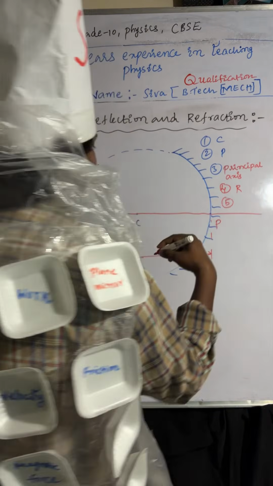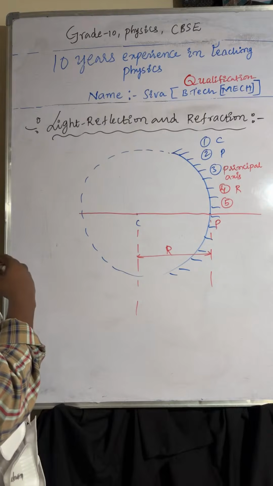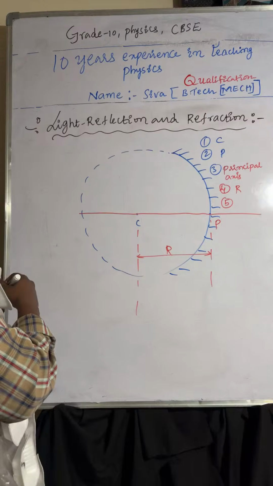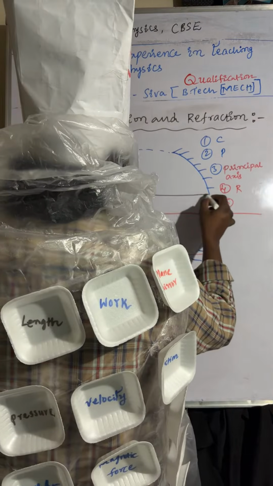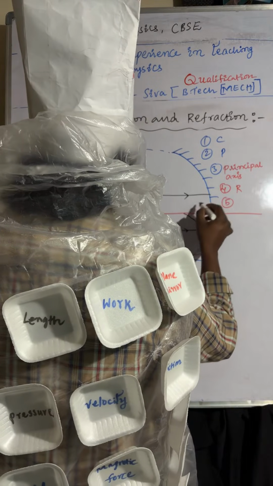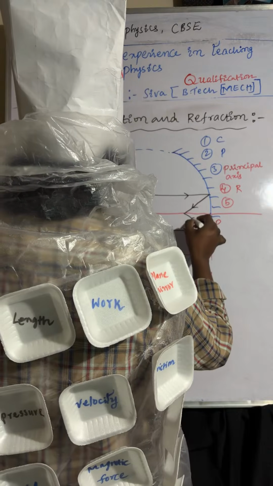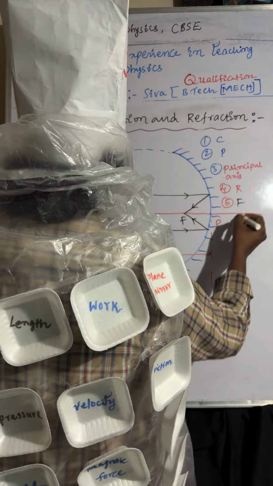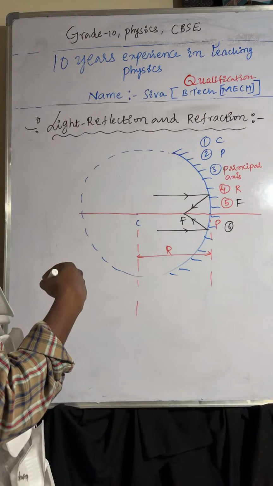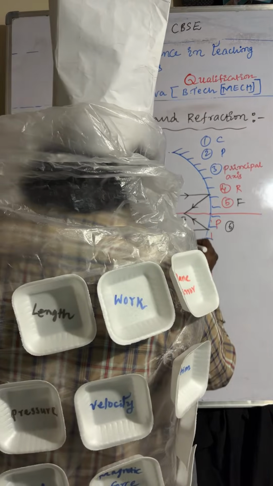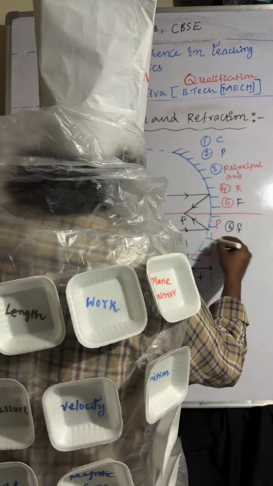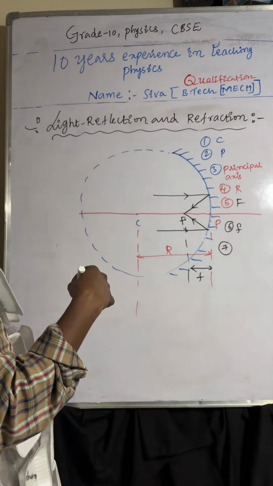And coming to the fifth one, after reflection, all light rays will meet at one point on the principal axis. Here you can observe these are the light rays. After reflection, those light rays are meeting at one point. So this is the focus, capital F. And coming to the next one, the distance between focus and pole is called focal length.